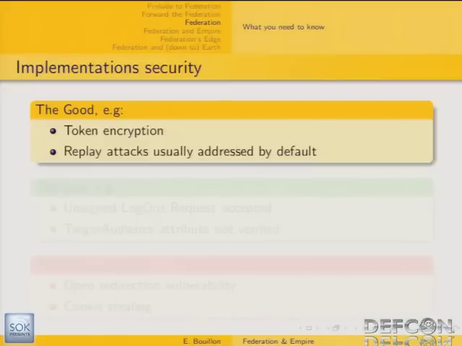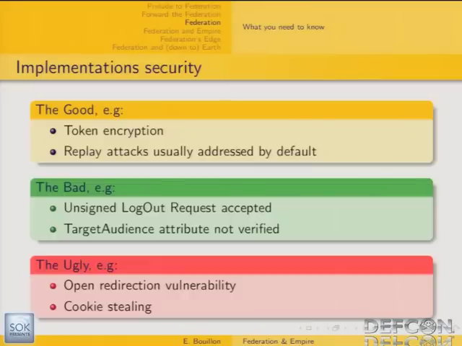To conclude this part, just a few words regarding implementation security. For the implementations I've been looking at, like ADFS, Shibboleth, or SimpleSAMLphp, there are some good aspects, like the fact that by default tokens are encrypted, and by default replay attacks are properly addressed.